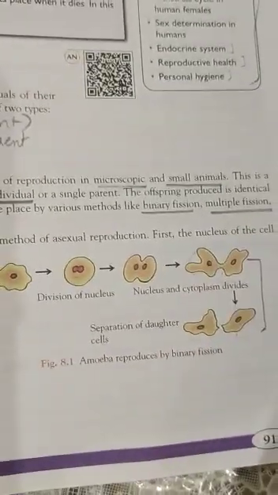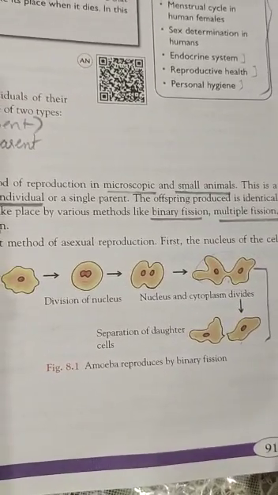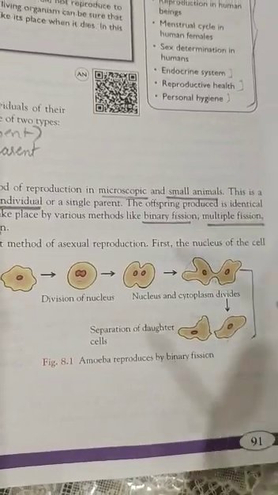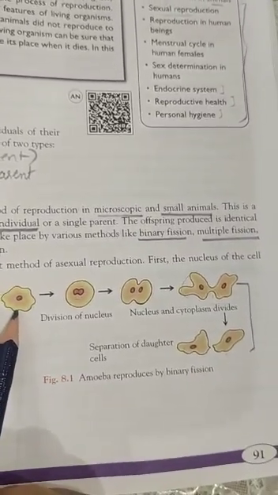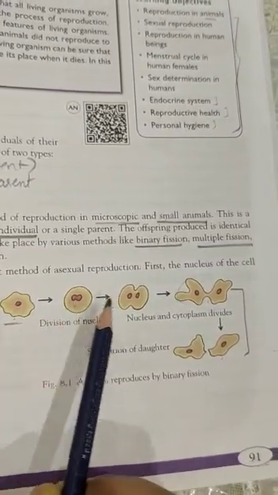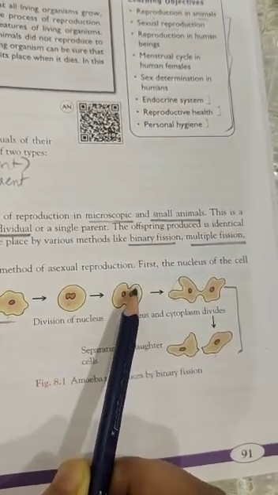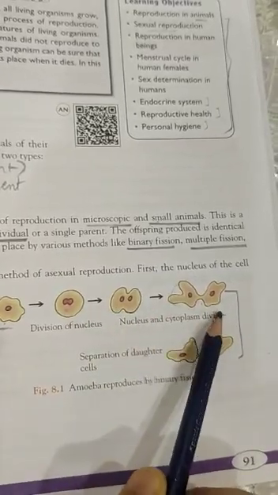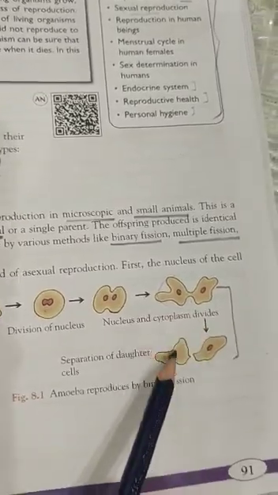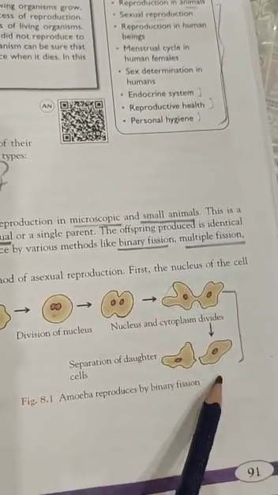If there is a question on how amoeba reproduces, we will answer like this: amoeba reproduces by binary fission. First of all, there is one cell, then there is a division of the nucleus. After that the layers start separating, then the cytoplasm starts to divide, and the cell splits into two cells, which are known as daughter cells.